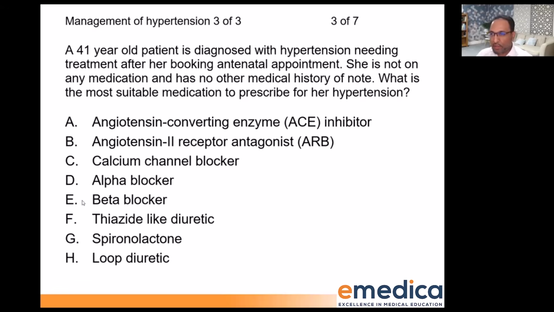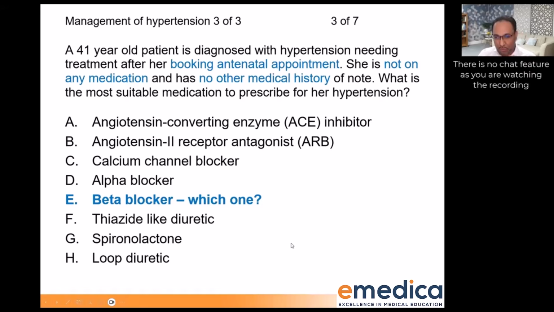So the most popular answer, about 60% of you picked a beta blocker, and then it's a spread between ACE inhibitor, calcium channel blocker, and alpha blocker. The correct answer is beta blocker. Type into the chat, just for additional learning, which one specifically would be considered first line for this patient who's pregnant. And I'm going to look at something really important in technique after that.